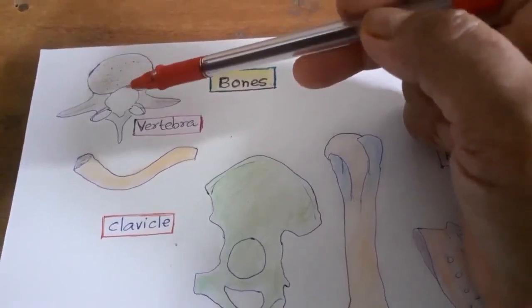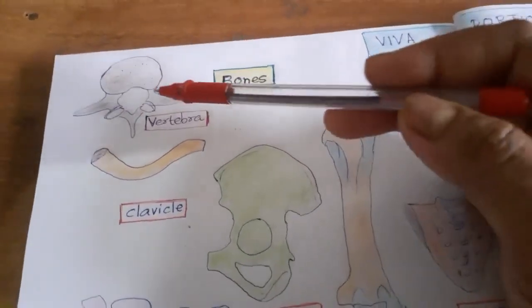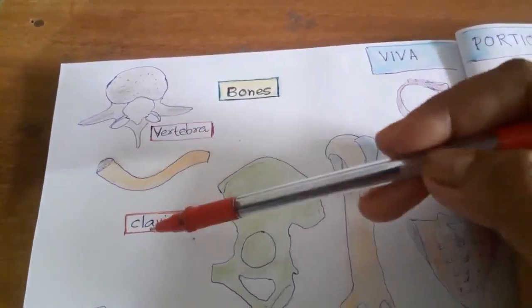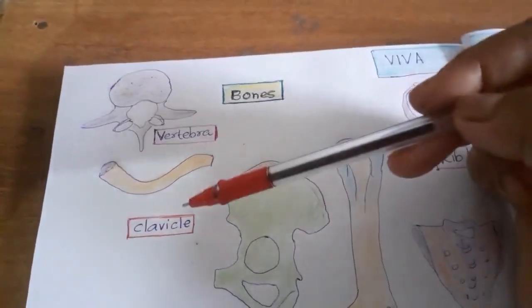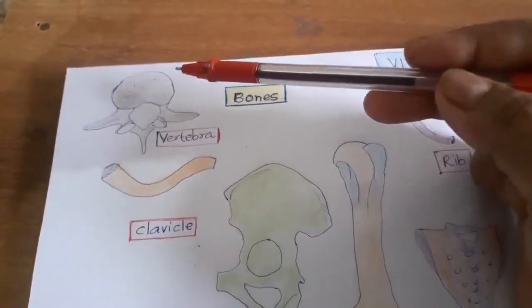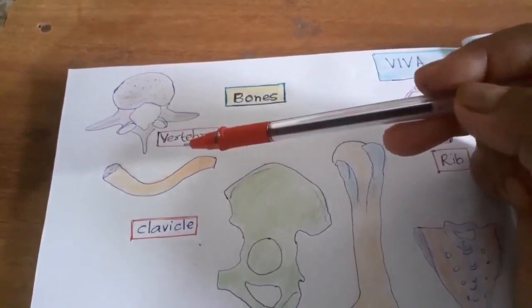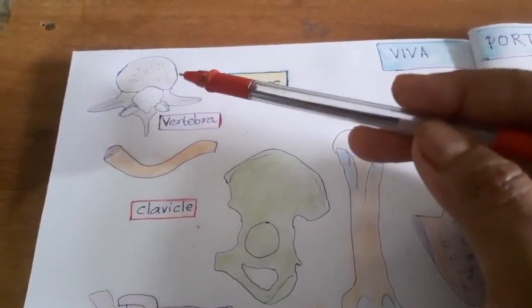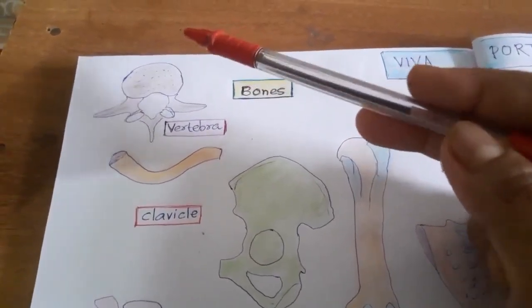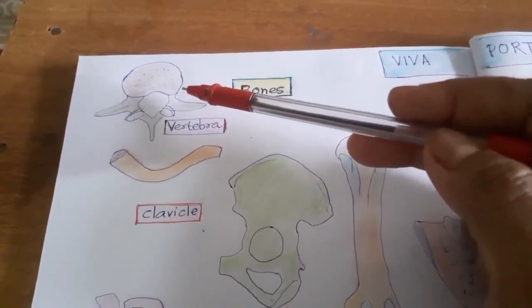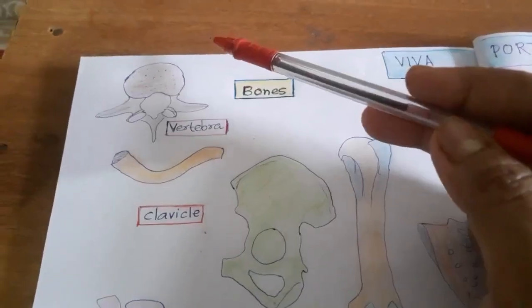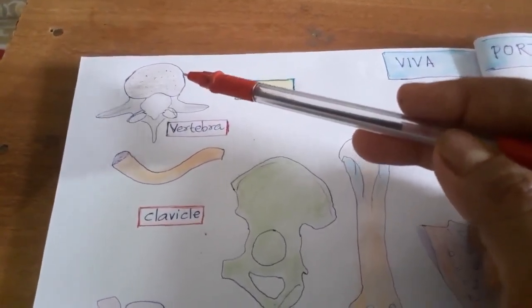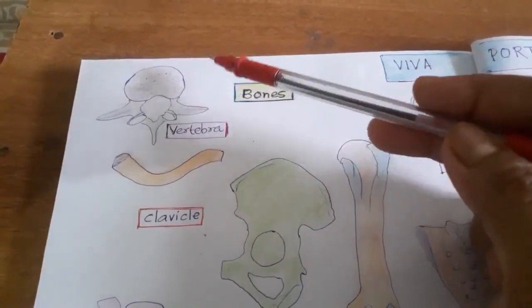Now the examiner will ask, tell me one vertebra which has no spinous process. It is the atlas. Tell me one vertebra which has no body. It is the atlas. One vertebra which has a tooth-like process. It is the axis, the second cervical vertebra. What joint is between the atlas and axis? It is a pivot variety of joint. Where else can you get a pivot variety of synovial joint? It is in the superior radioulnar joint and the inferior radioulnar joint.